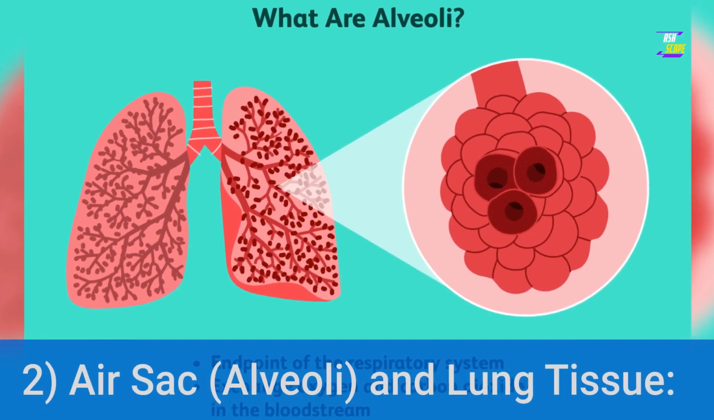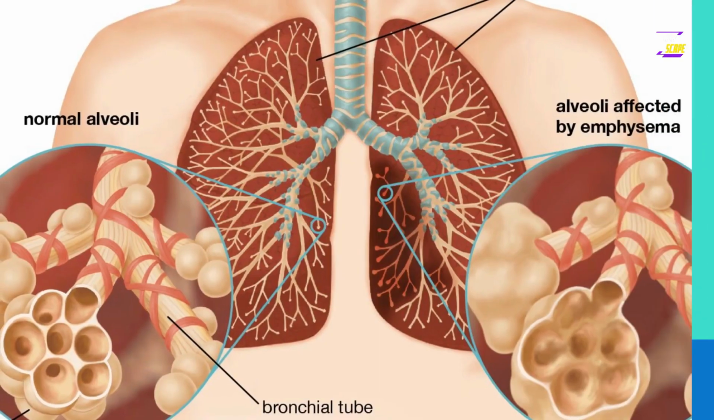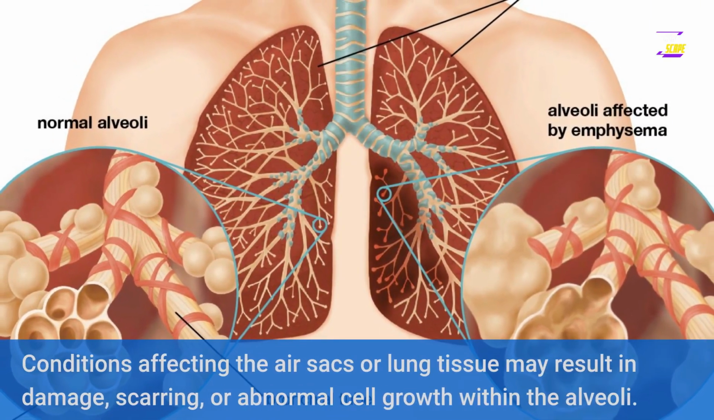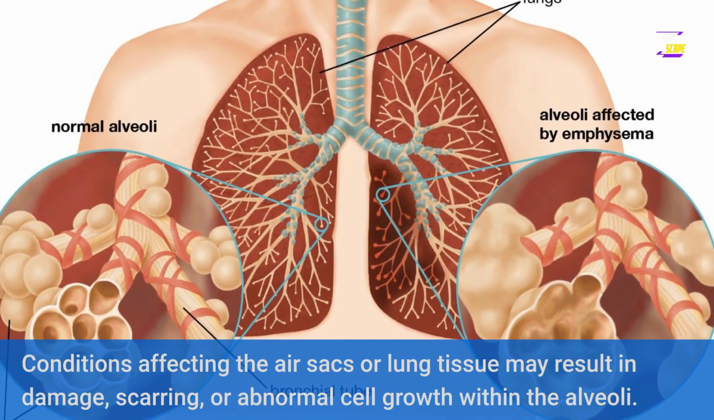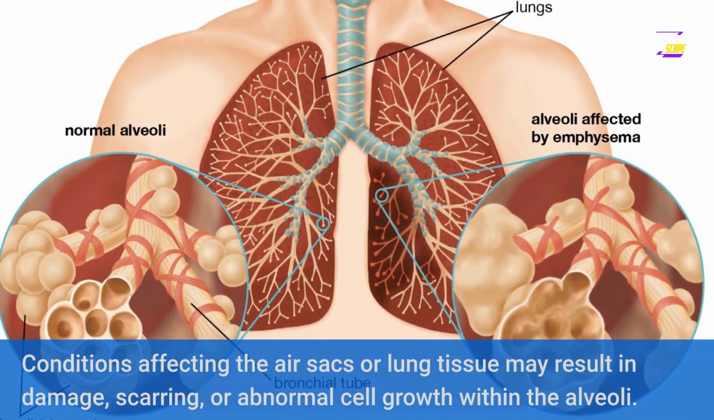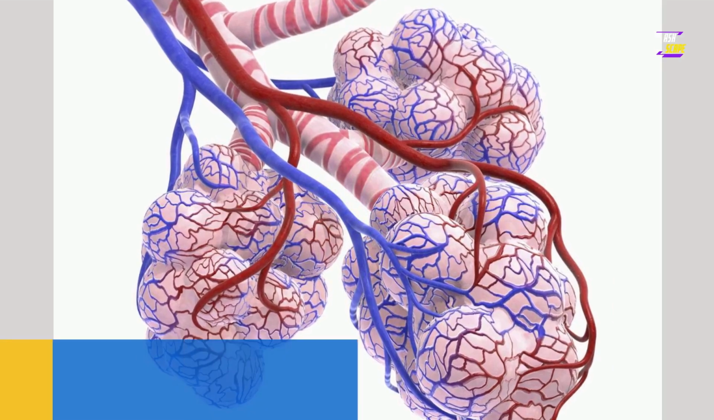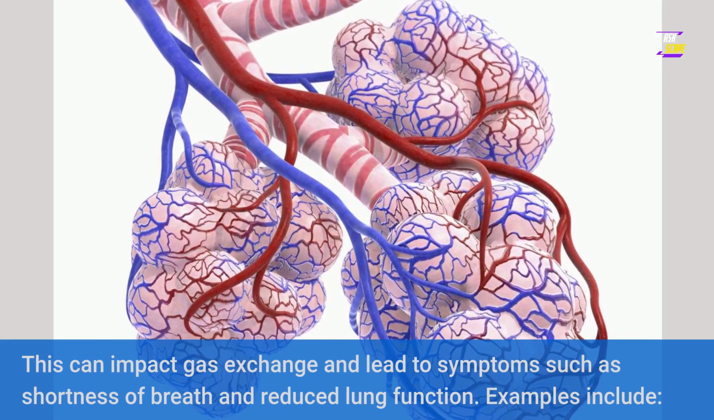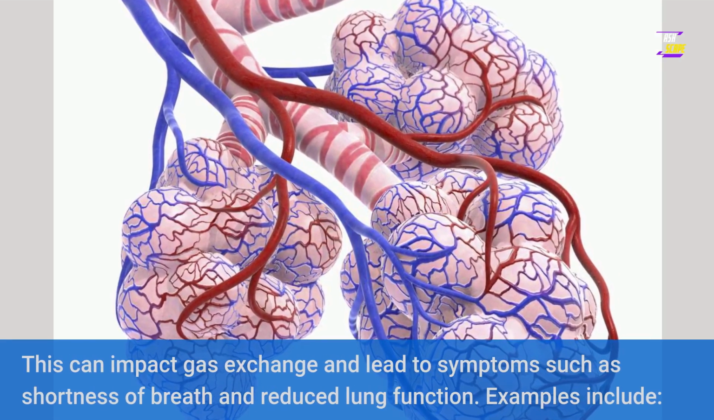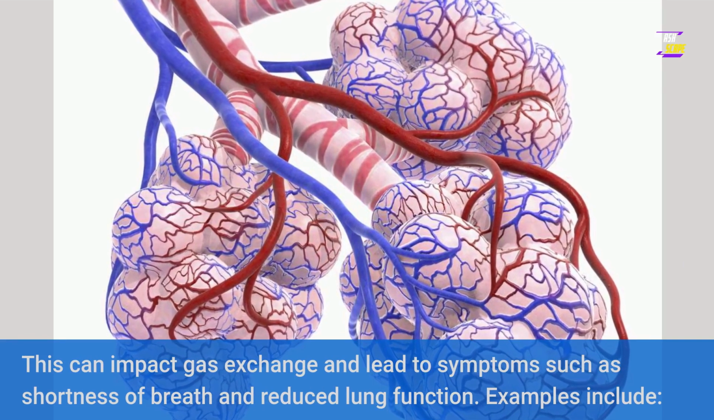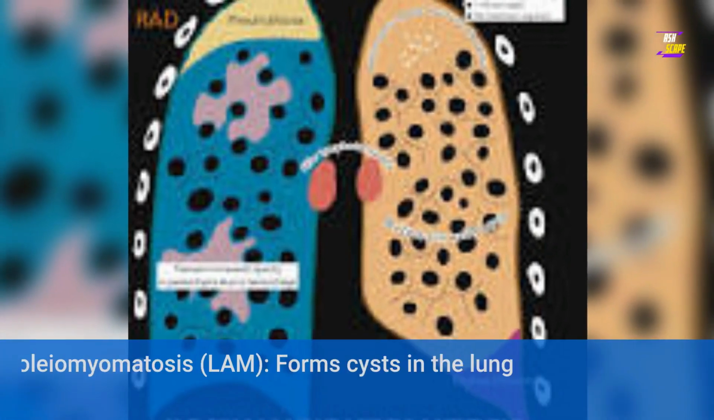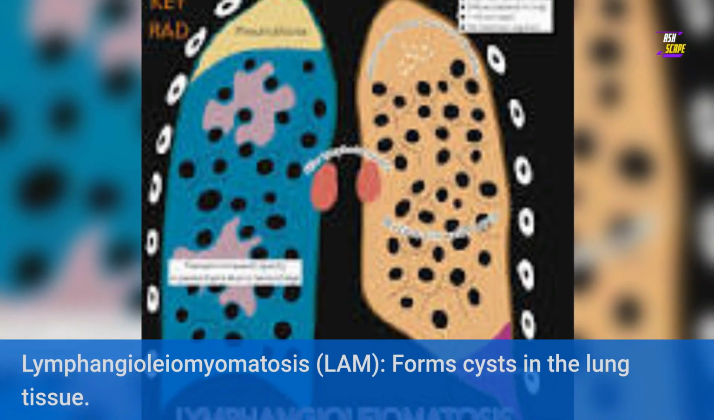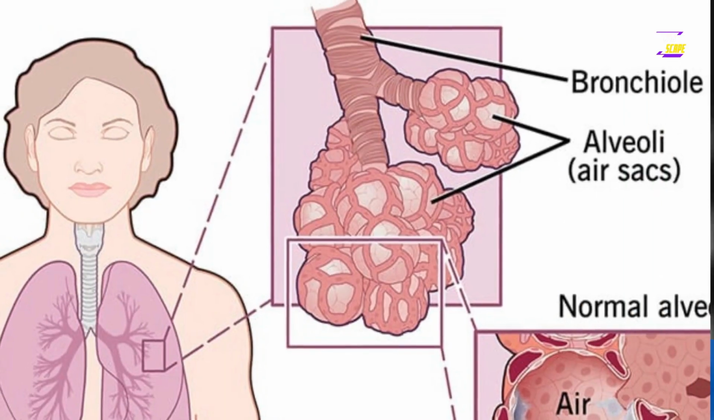2. Air sacs, alveoli, and lung tissue. Conditions affecting the air sacs or lung tissue may result in damage, scarring, or abnormal cell growth within the alveoli. This can impact gas exchange and lead to symptoms such as shortness of breath and reduced lung function. Examples include lymphangioleiomyomatosis, LAM, which forms cysts in the lung tissue.